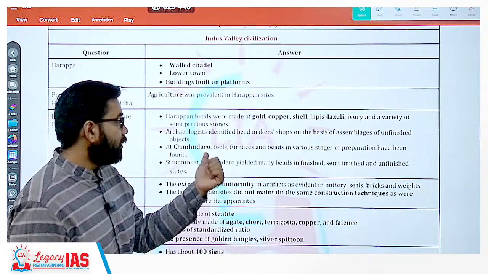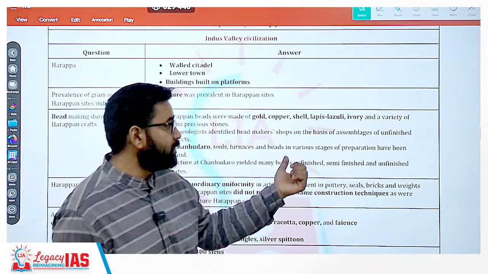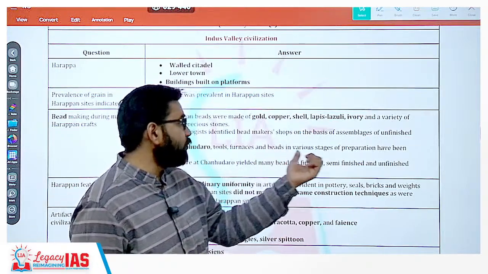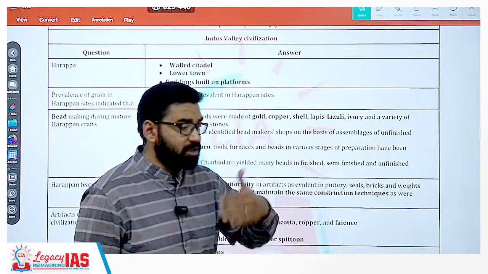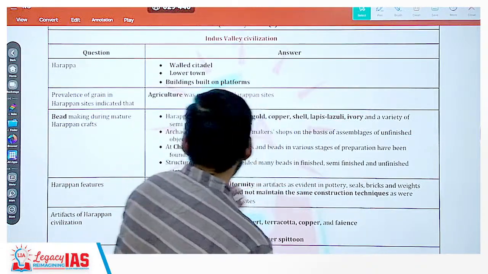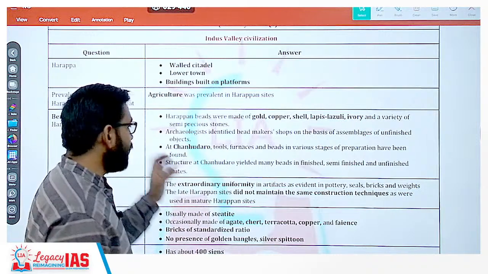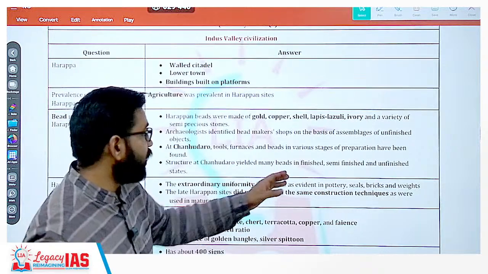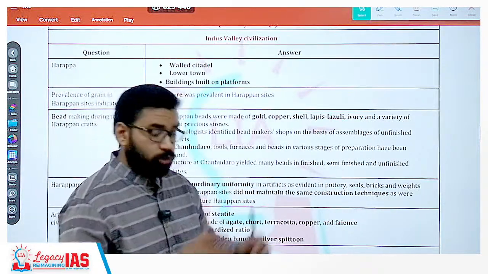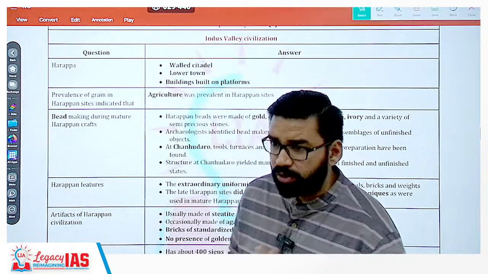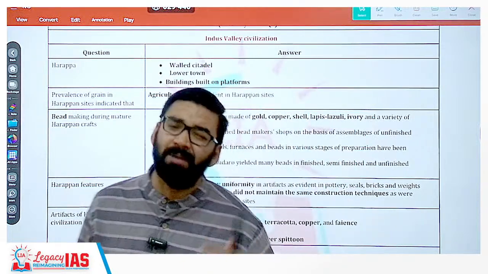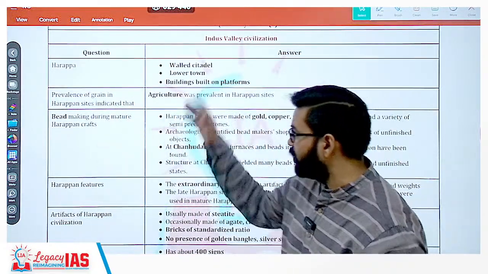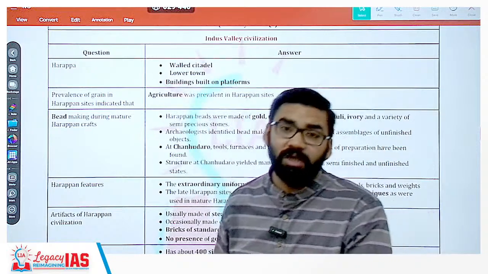Then Chanhudro. Now at Chanhudro, tools, furnaces, beads, these things are found in excavation, and these things are found in various stages of preparation, which means these things were prepared in large numbers. Clear? So the structure at Chanhudro yielded many beads in finished, semi-finished and unfinished states. This shows that the bead making industry was there in Chanhudro. So these options were there in your CAPF paper.